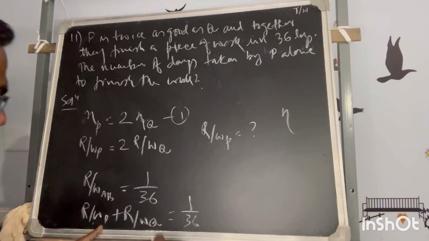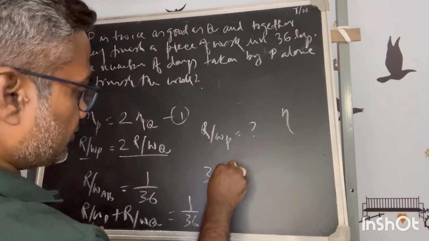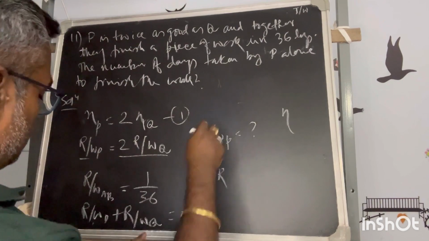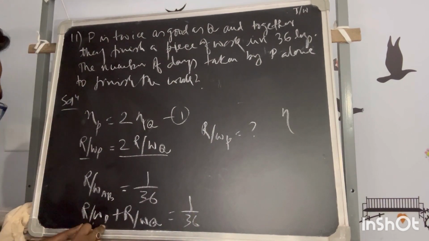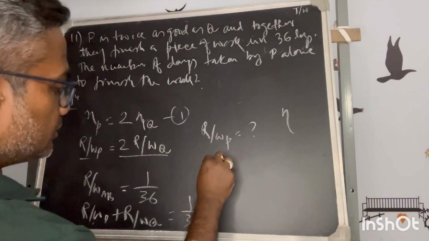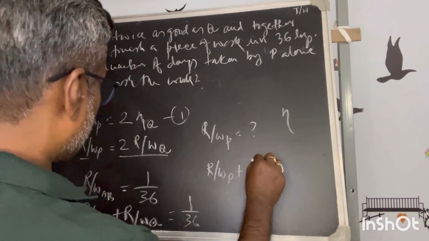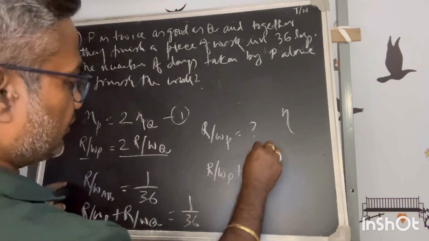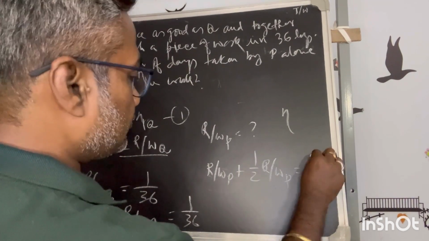So P and Q, what is the relation? P is twice Q, so altogether it is thrice the rate of work of Q, or you can put it in the form of P. You need not calculate Q. So the rate of work of P plus half of the rate of work of P, altogether 1 by 36.